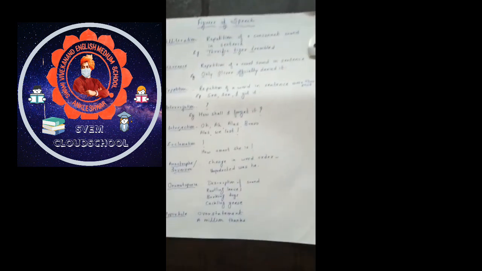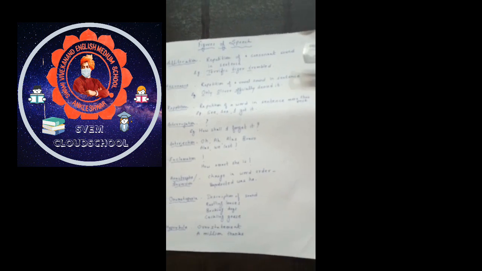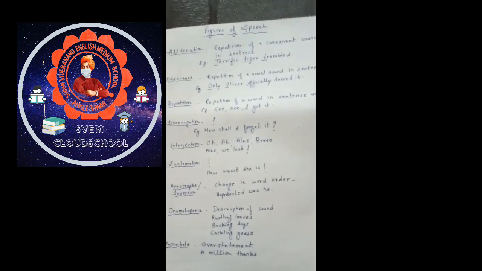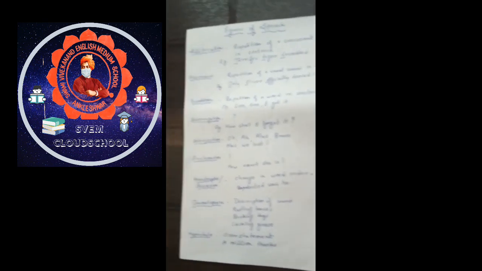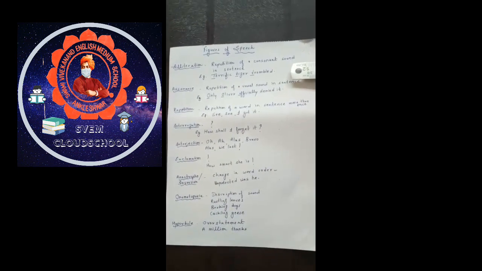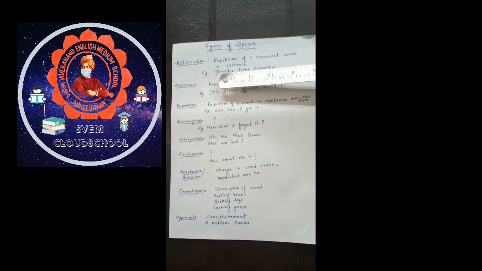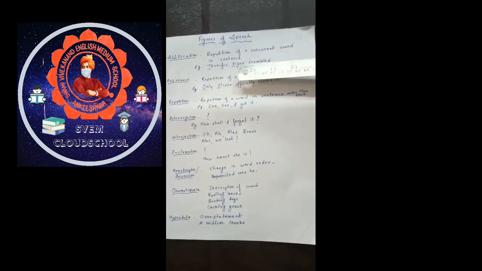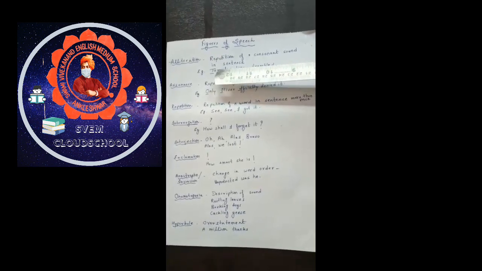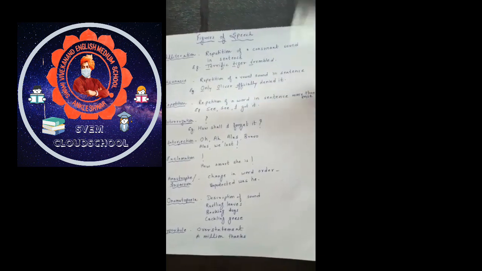The first figure of speech is alliteration, the easiest one. Repetition of a consonant sound in a single sentence is known as alliteration. Here we don't have anything to do with the spellings. We just have to see the sound. Here the sound T is repeated in terrific, tiger and trembled.